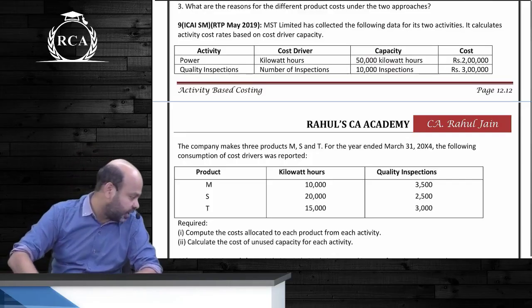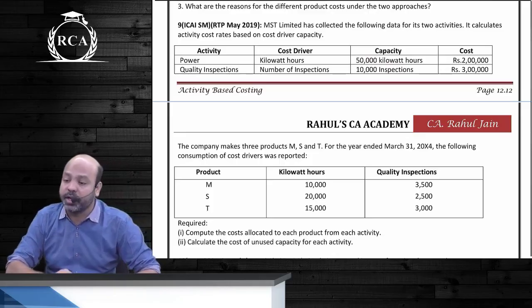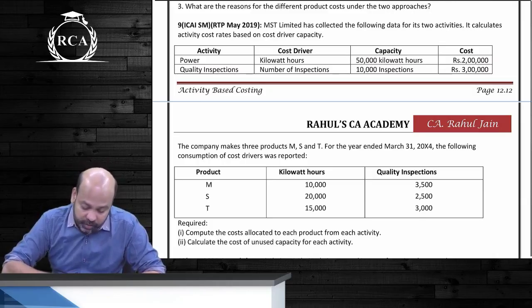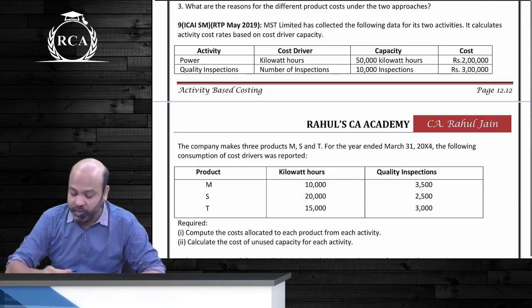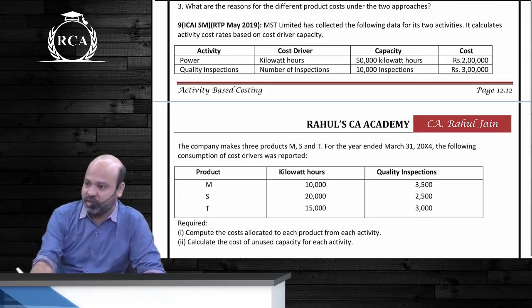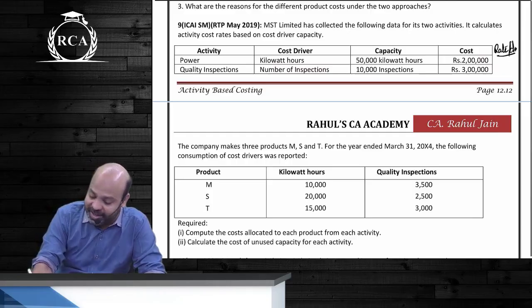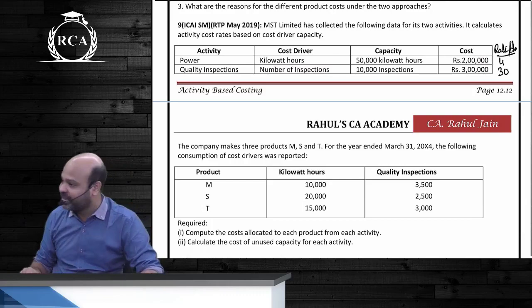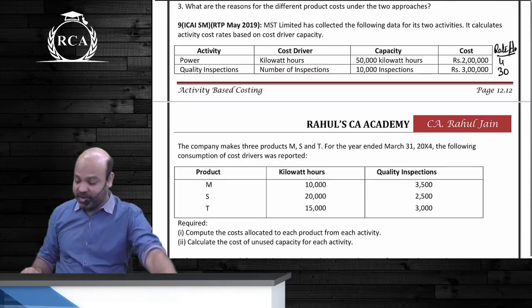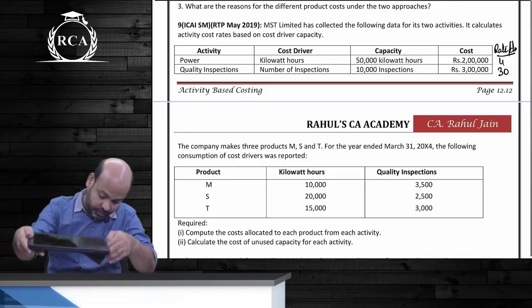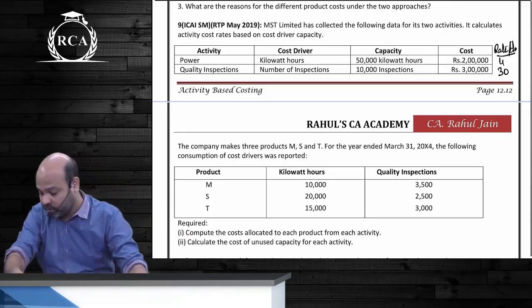So 2 lakhs divided by 50,000 kilowatt hours, beta, the rate per driver is going to be 4 rupees. For quality inspections, guys, it is going to be 3 lakhs divided by 10,000 inspections. How much is it? 30 rupees. Can you write it there only, beta? Who will make the table for this? Say rate per driver and please write it there, beta. 4 rupees and 30 rupees. Please write, beta, rate per driver as 4 rupees and 30 rupees.